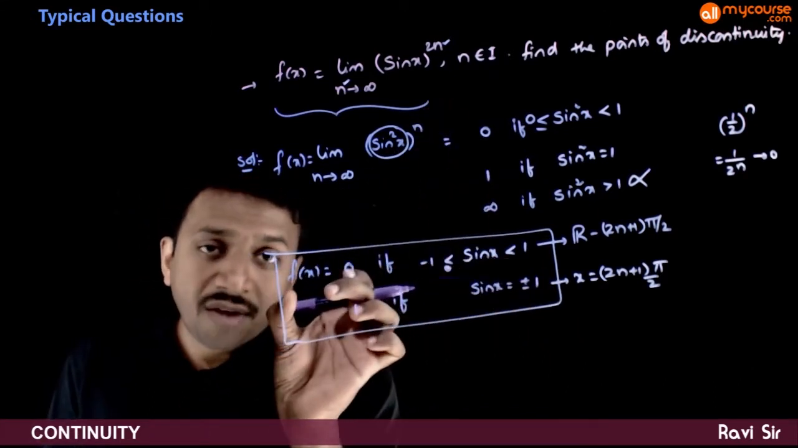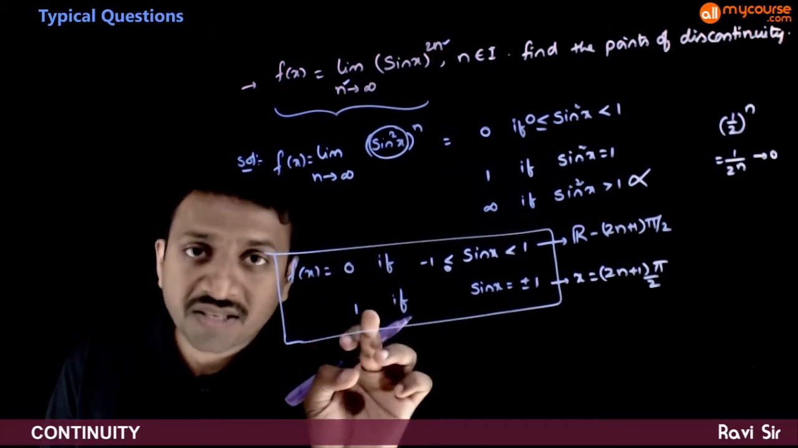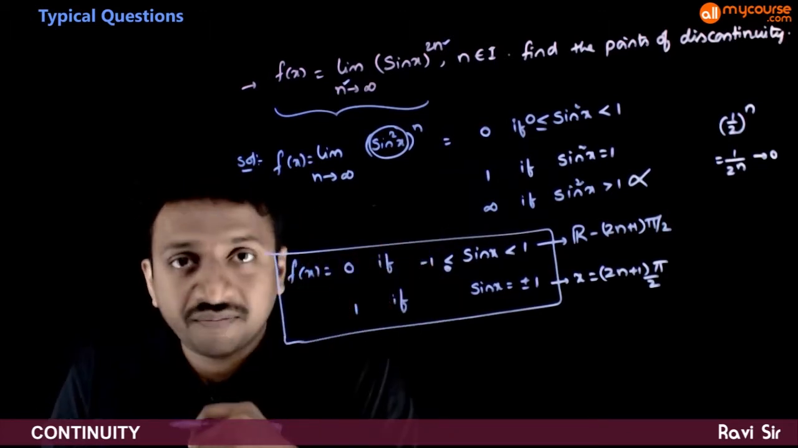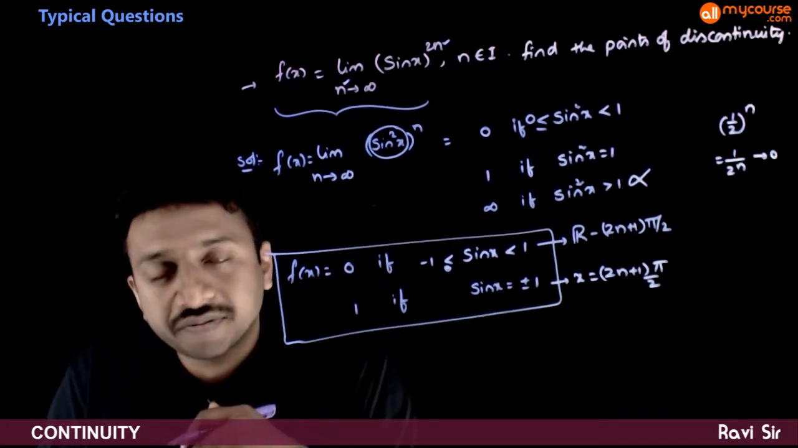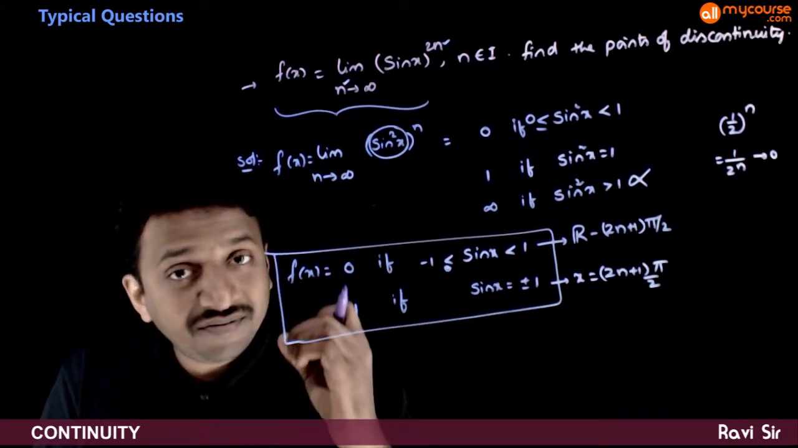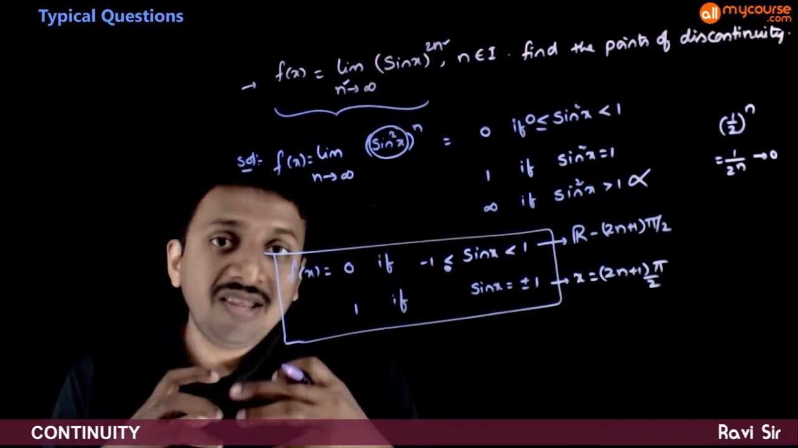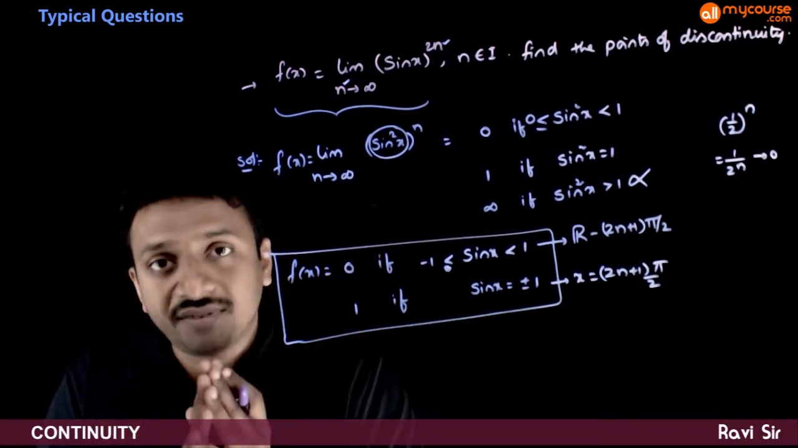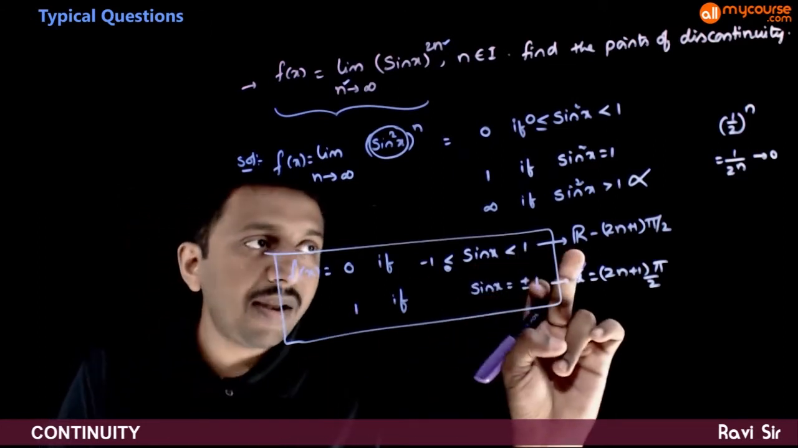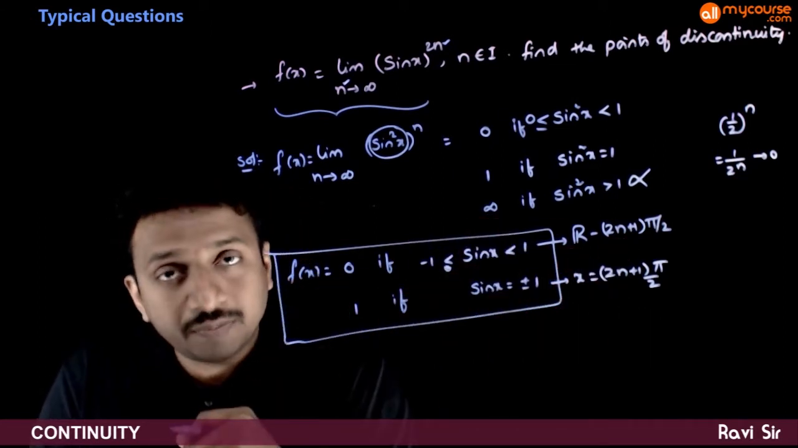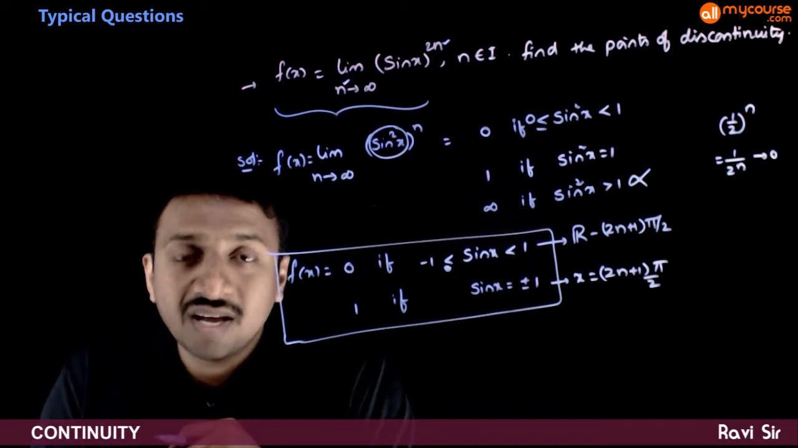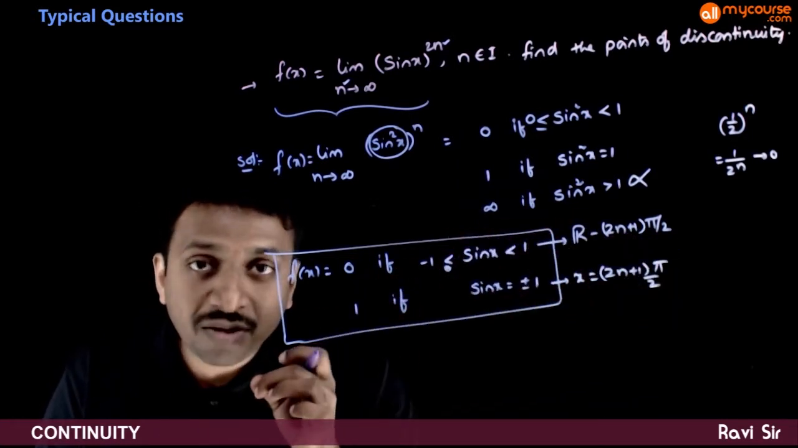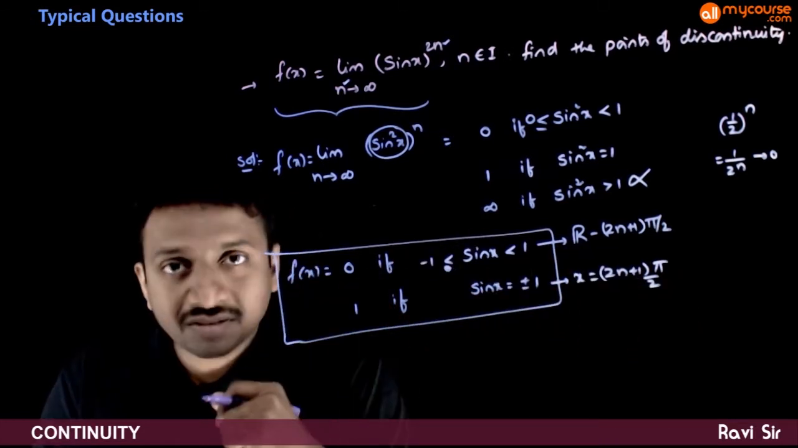So as you know, f of x is equal to 0, f of x is equal to 1. They are continuous wherever they are defined because these are constant functions. But if there are some points of discontinuity, they may happen at the boundary points because it is a piecewise defined function. So at all R minus of (2n plus 1) times pi by 2, the function is continuous. So if at all there are some problems of continuity, they occur at the boundary points.